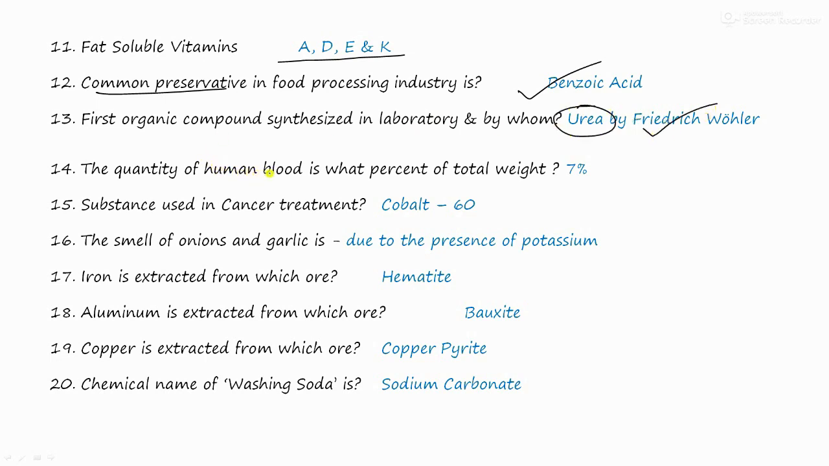The quantity of human blood is what percentage of total weight? And it is 7% of total weight. Substance used in cancer treatment is cobalt-60. The smell of onions and garlic is due to the presence of sulfur.